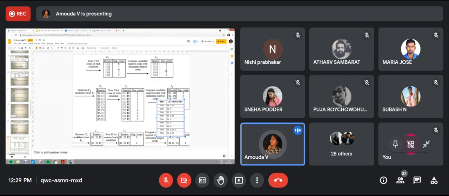Then taking this L1, we go for item set 2 by generating C2. C2 we get by L1 into L1, which we call a join operation. By combining 1 with 2, 1 with 3, 1 with 4, 1 with 5, then 2 with 3, 2 with 4, 2 with 5.